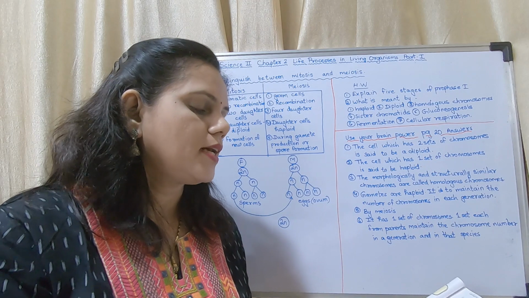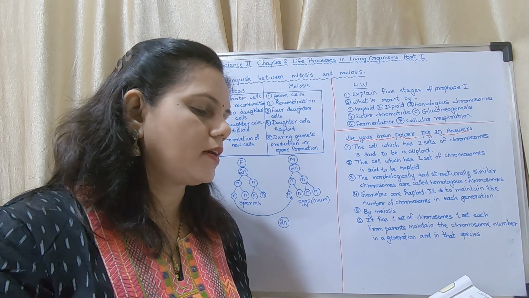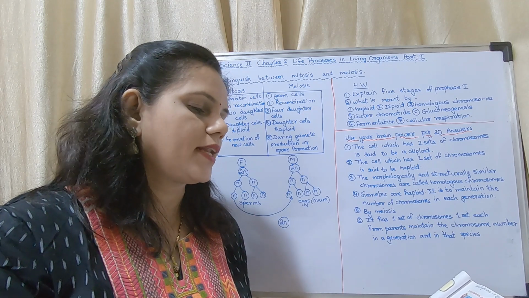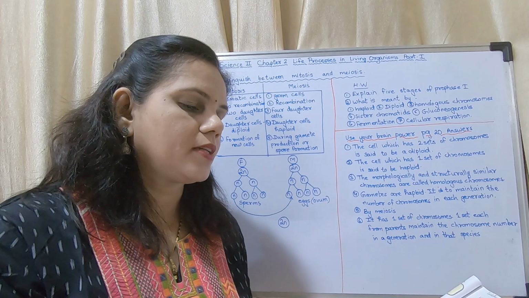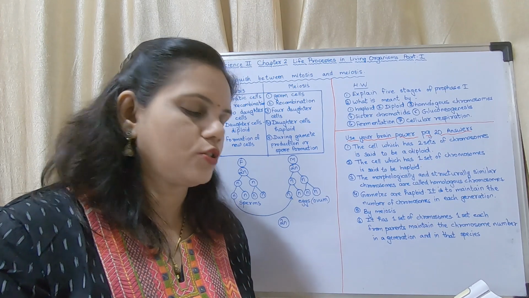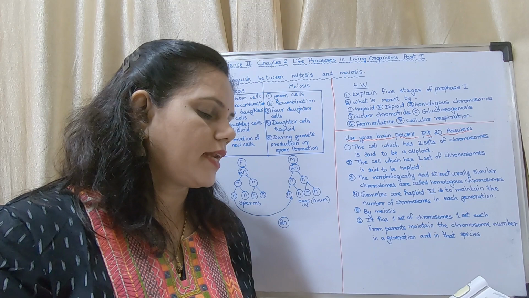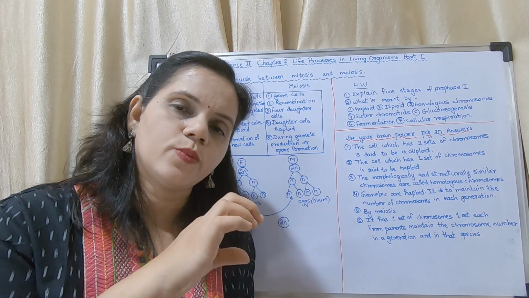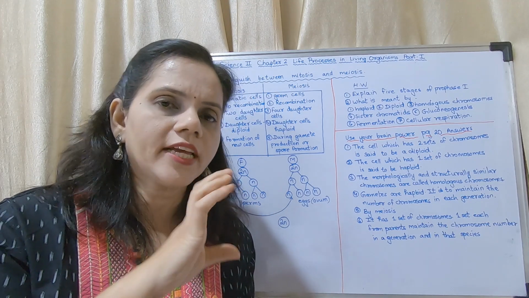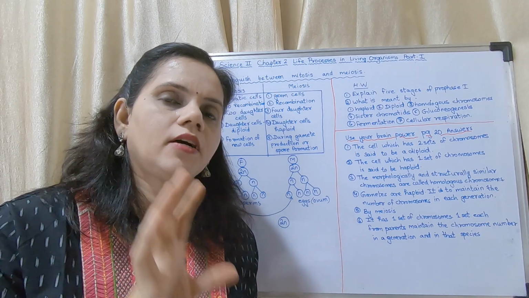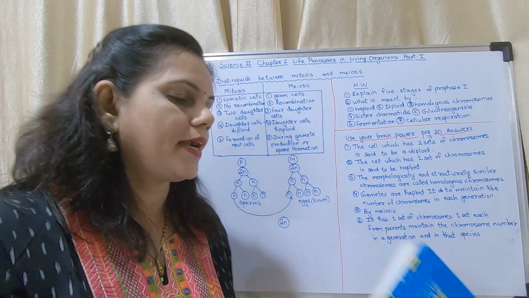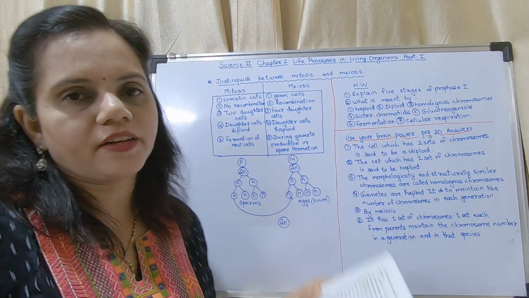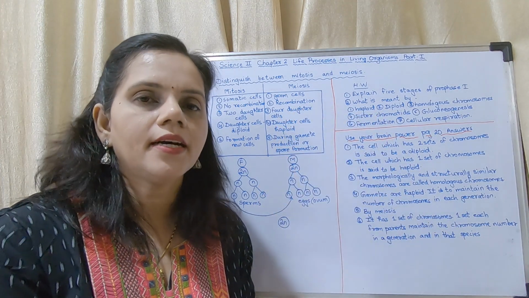I will read out the point. Cellular respiration occurs among living organisms by two methods. Those two methods are aerobic respiration and anaerobic respiration. In aerobic respiration, glucose is oxidized in 3 steps: glycolysis, tricarboxylic acid cycle, and so on. Even if you write this much, it would do. Okay, no problem at all. Don't explain glycolysis, TCA cycle and so on. And the last paragraph here on page number 14, you have to write completely. That will be the answer.